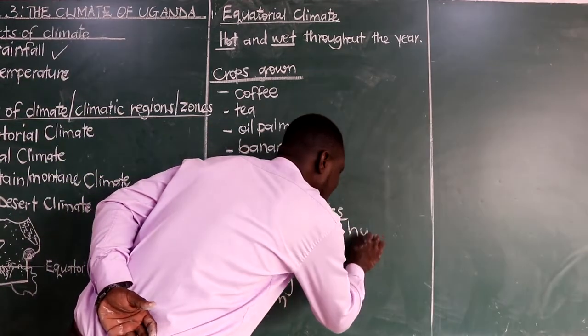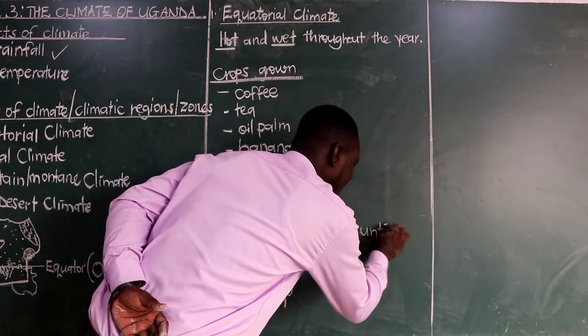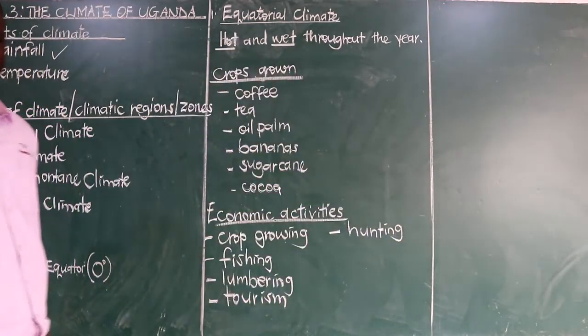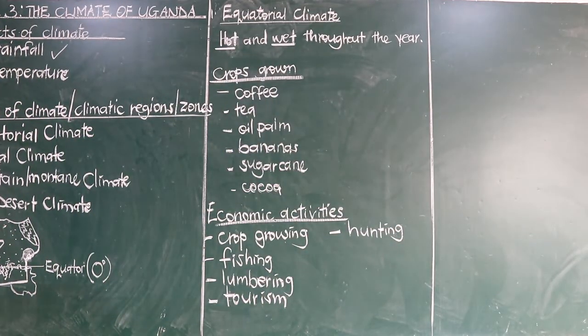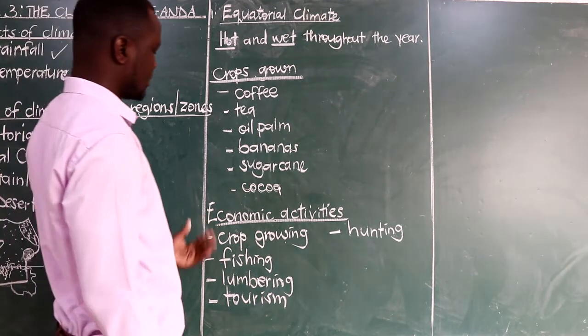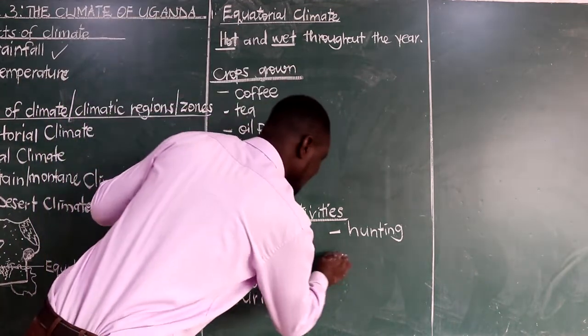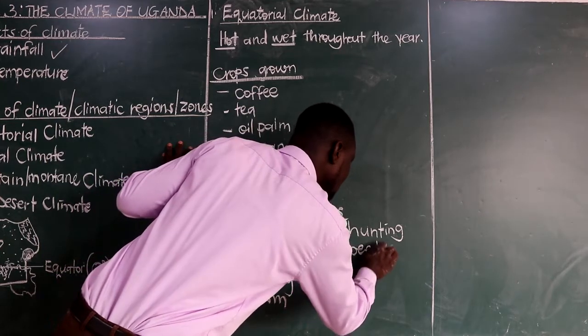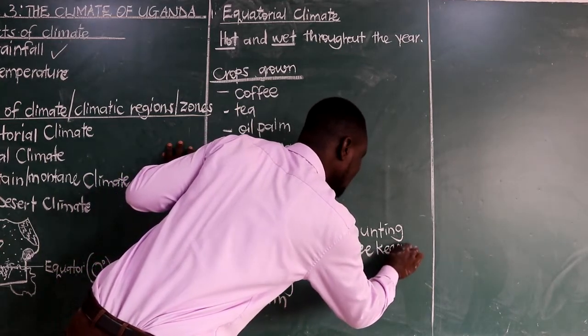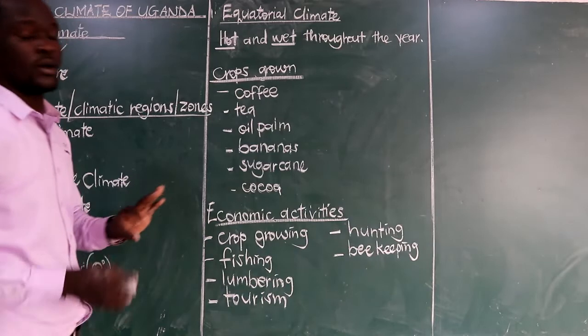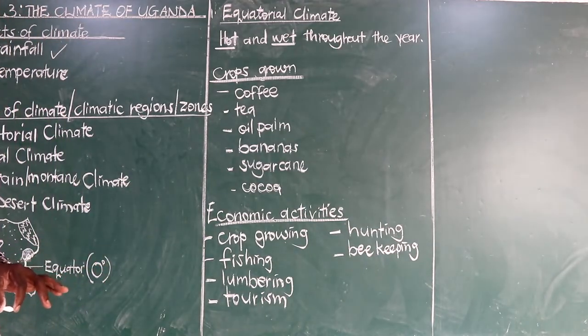So for that case, hunting becomes another economic activity. Remember, people can hunt and they can take these animals to sell. And then we have beekeeping also done in the equatorial climate.